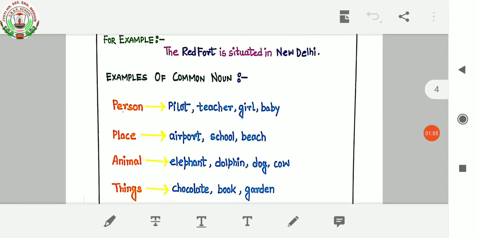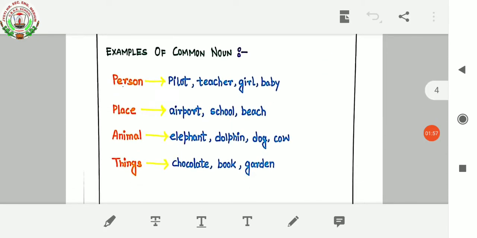So, here are some examples of common nouns. For a person: pilot, teacher, girl, baby. For a place: airport, school, beach. For animals: elephant, dolphin, dog, cow. For things: chocolate, book, garden. So these are a few examples of common nouns.